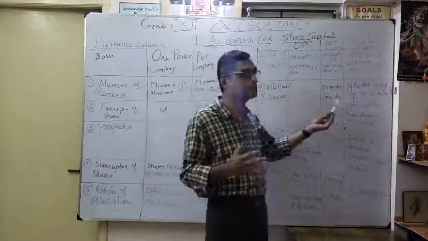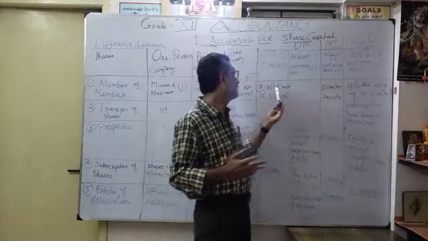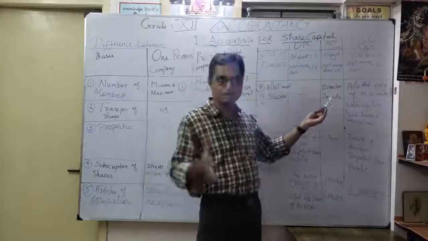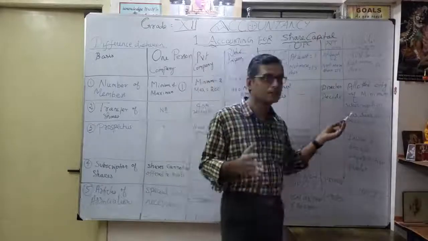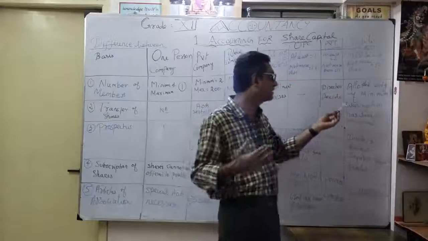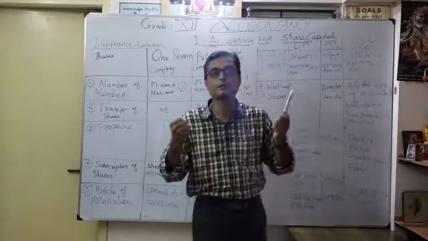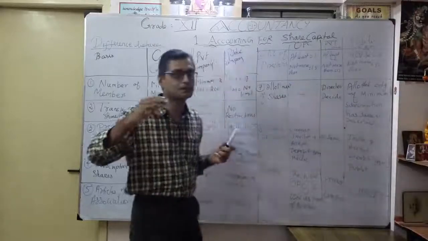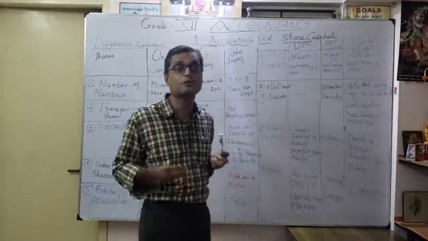So, as a private company, for the allotment of shares, the director has to decide. But here, allotment is possible only when at least the minimum subscription has been received from the public. So what is the meaning of minimum subscription? We will discuss it further. That is a very, very important term.